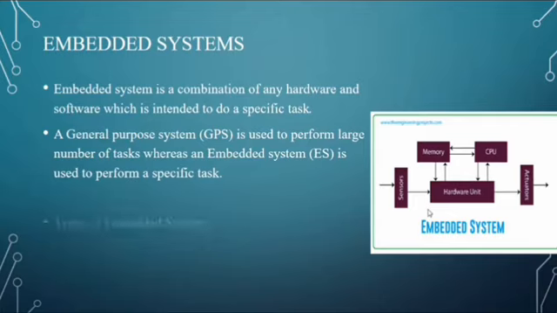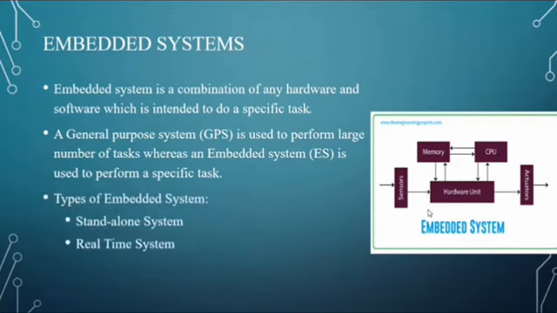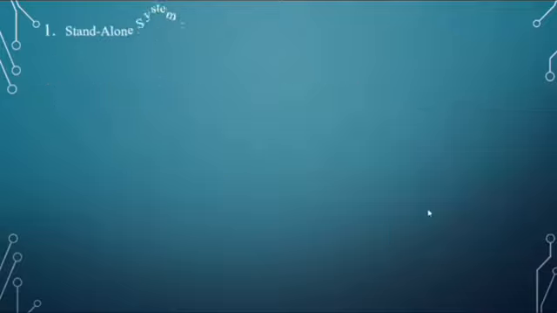Next, what are the types of embedded systems? Standalone system, real-time system, network system, and mobile system. Let's see these systems in detail, with examples for each. First, what is a standalone system? A standalone system is of two types, slave system and independent system.